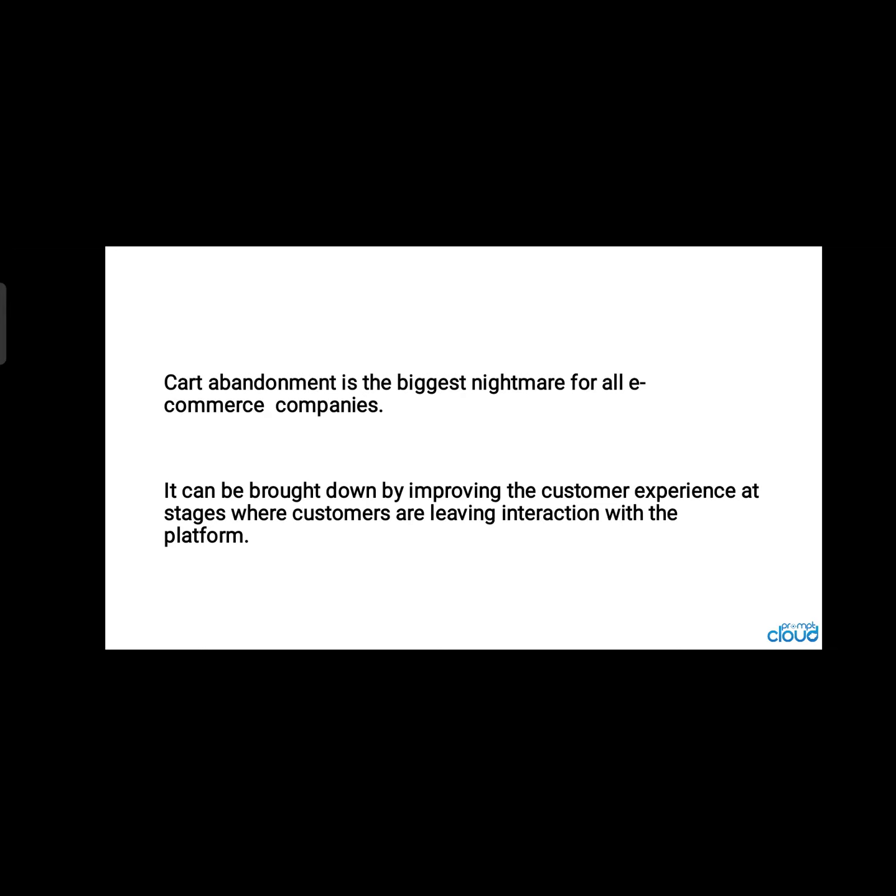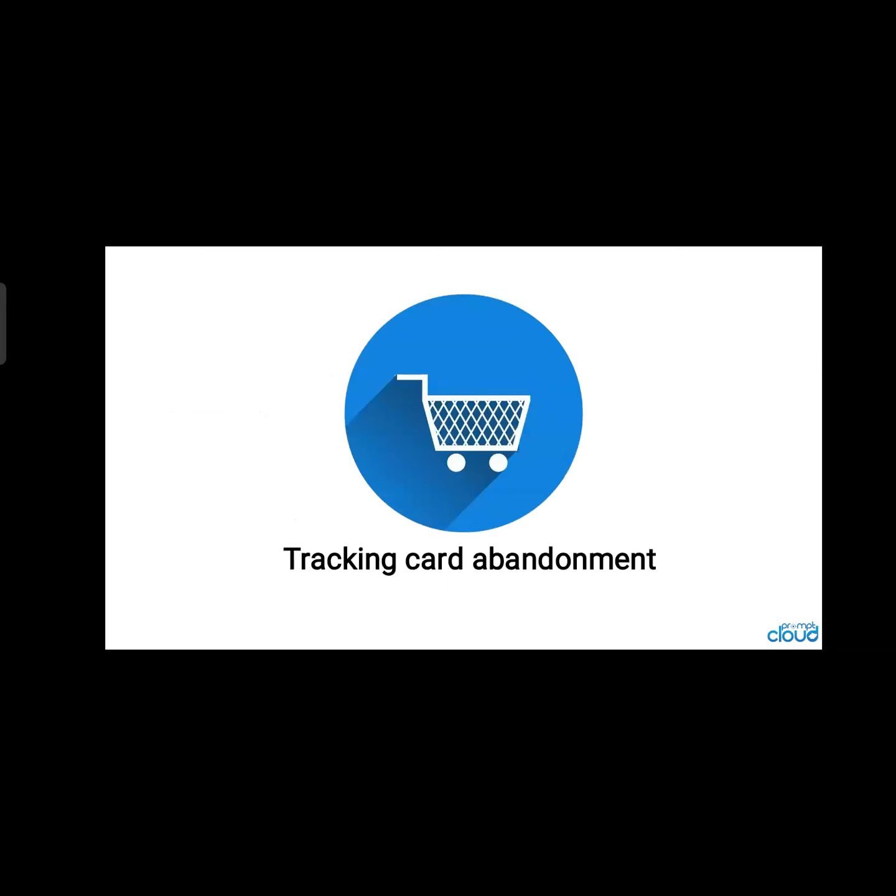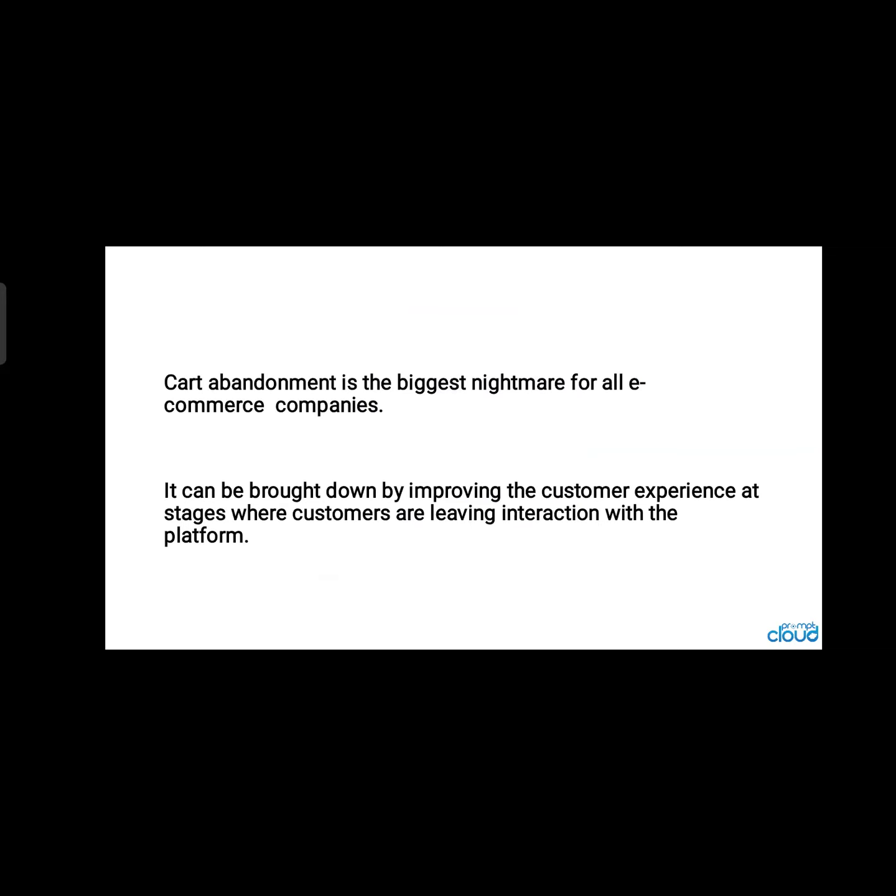Cart, this particular symbolic figure. In reality also, when we physically go to any retail store, this cart or a basket of similar size is given to us, or we have to take it as self-service. Whatever products we are buying, we have to put them into this cart. It's movable, portable. Now, cart abandonment means what?